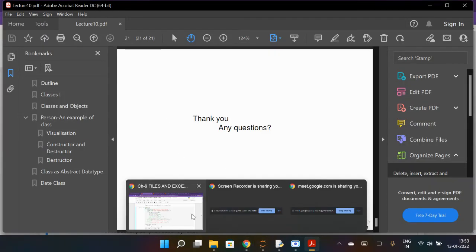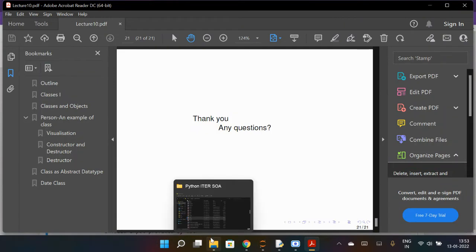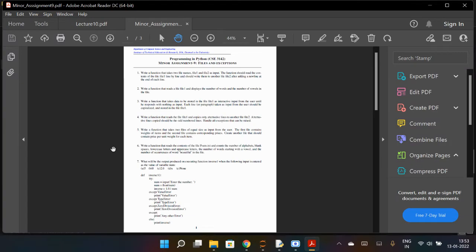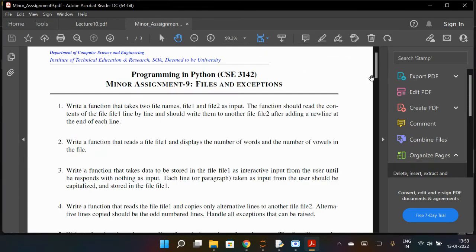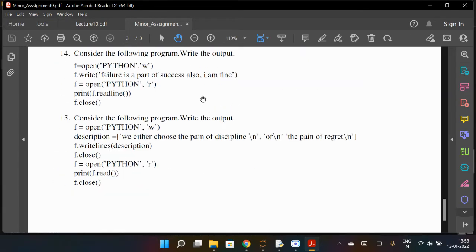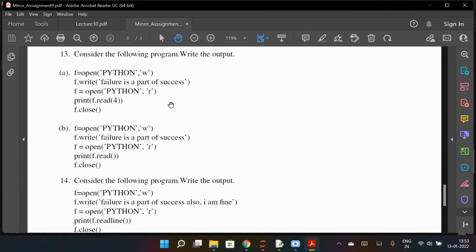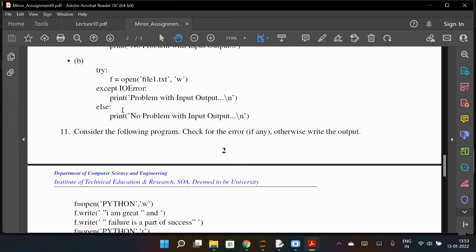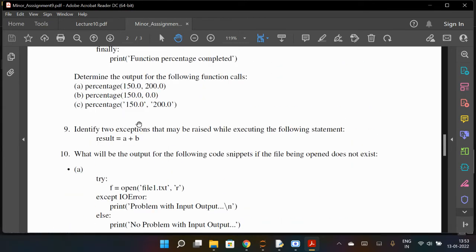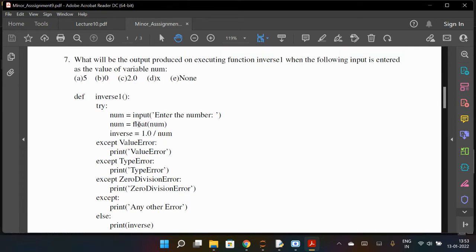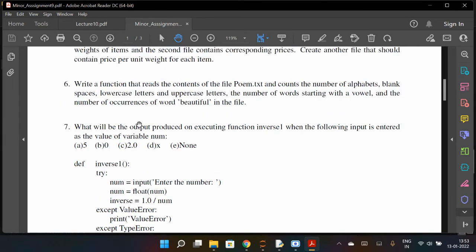So first let us discuss the assignment, assignment 9, right? See the questions from the last: 15, 14, 13, these are all just run it, copy paste, and you will see the output. Okay, you just do it. So 10, 9, 8, even 7, these programs are all given, they are just asking for the output, so you just copy paste and try to run it.